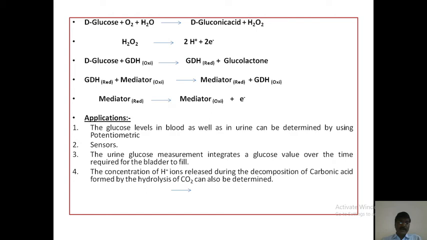Fourth one, the concentration of H+ ions released during the decomposition of carbonic acid formed by the hydrolysis of carbon dioxide can also be determined. H2O plus CO2 gives H2CO3 plus 2H+ plus CO3 2-. This is about the potentiometric sensors.